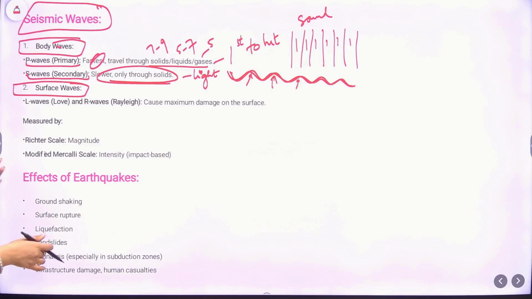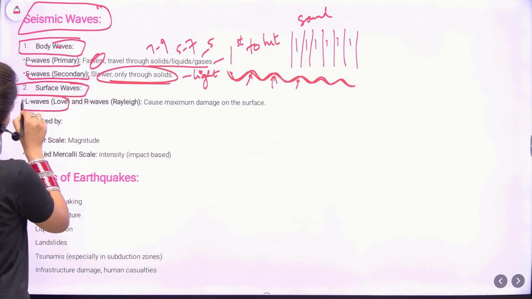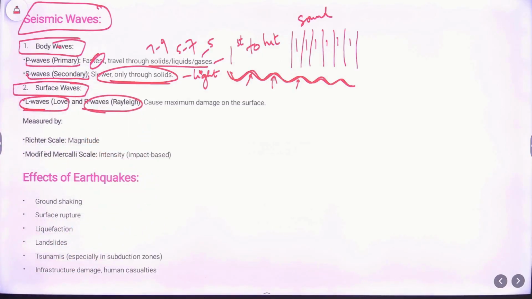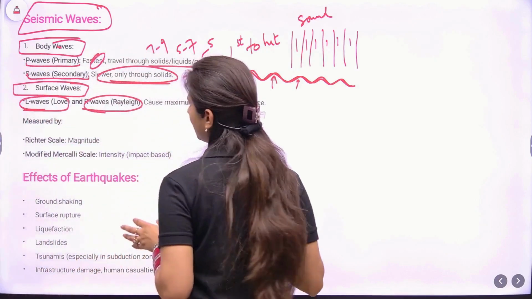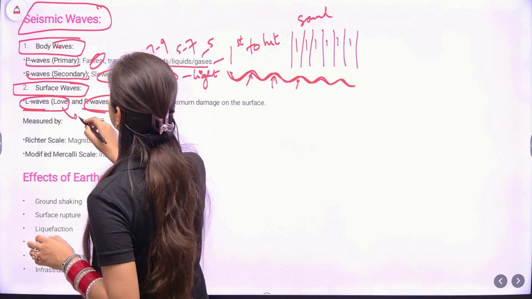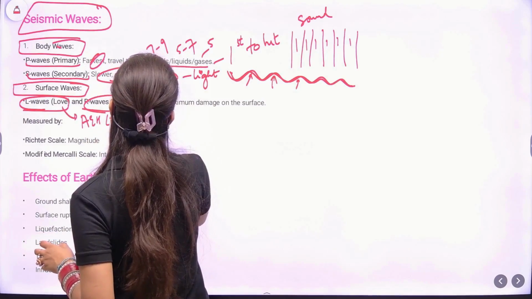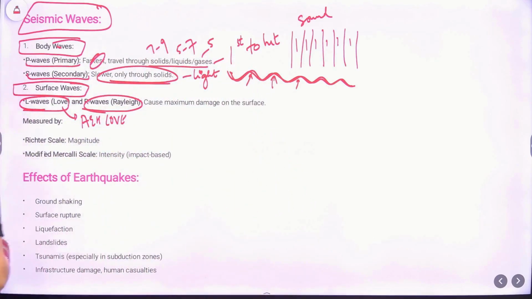Next up we have surface waves. Surface waves are L waves and R waves. L waves are Love waves. Now why Love waves? No overthinking, they are called Love waves because they were discovered by A.E.H. Love. So we have named it L waves, Love waves, and R waves are Rayleigh waves.